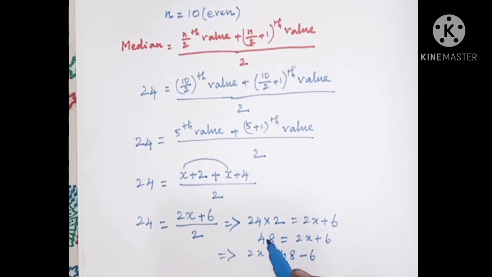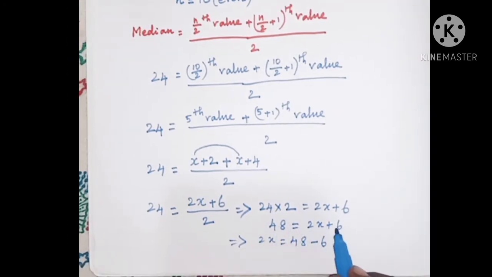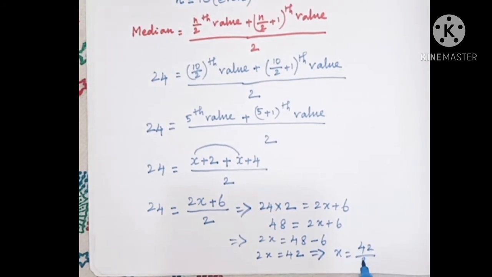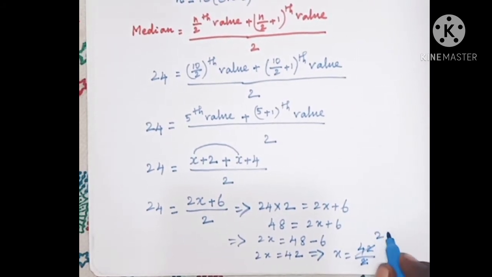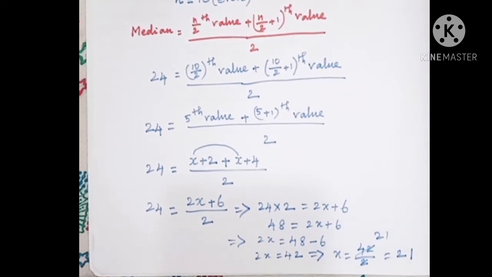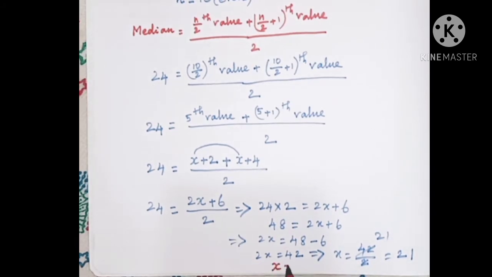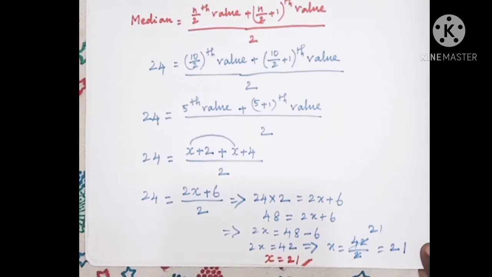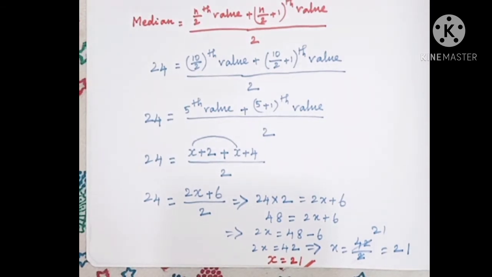When plus 6 goes to the other side, it will become minus 6. So 2x is equal to 48 minus 6, which is 42, which implies x is equal to 42 divided by 2. Cancelling these two, you will get 21. Therefore, the value of x is 21. This is the answer for the third sum.